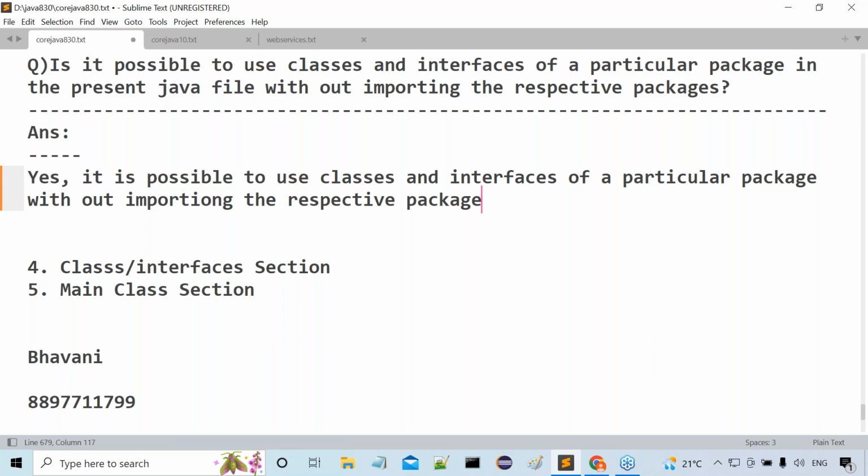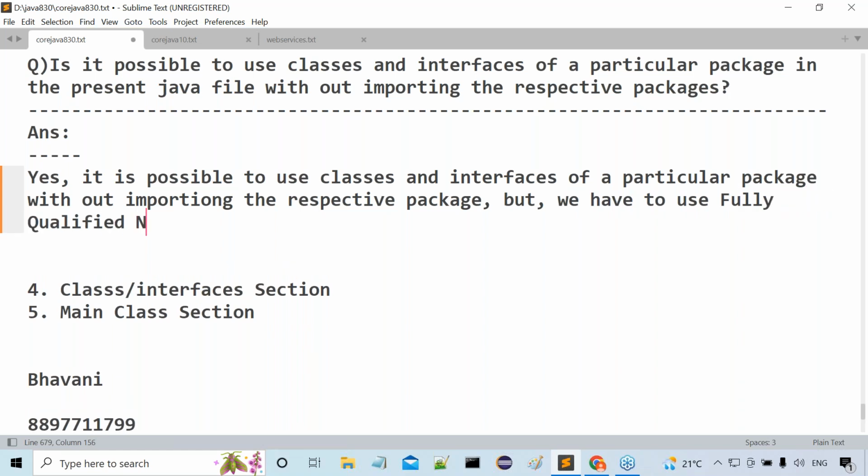Without importing, if you want to use classes and interfaces in a present Java file, definitely we need some alternative. Then what is that alternative? We have to use the fully qualified names of the classes. That is an alternative.